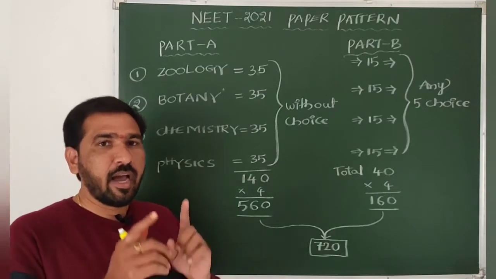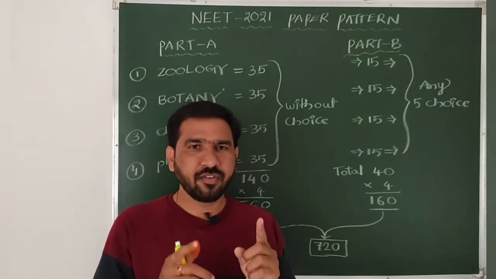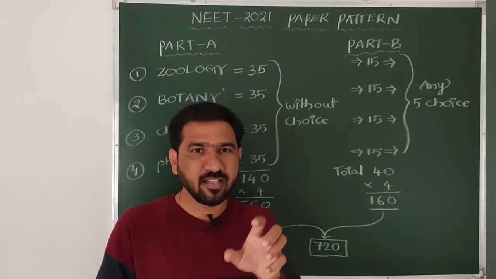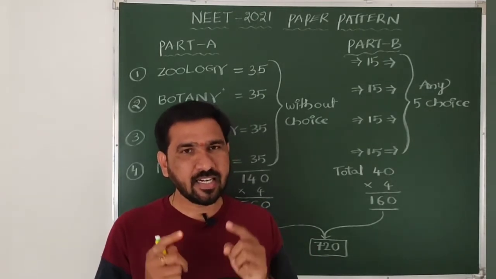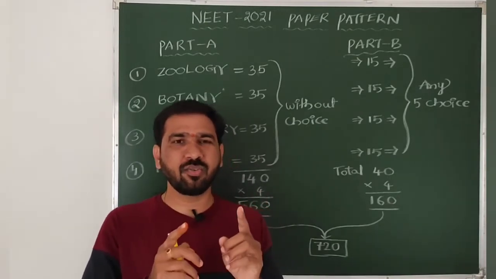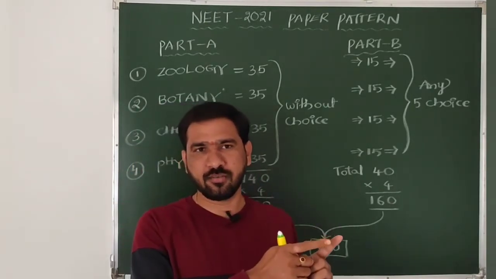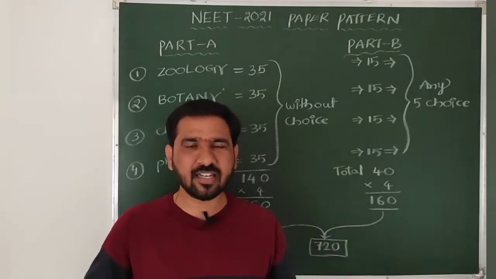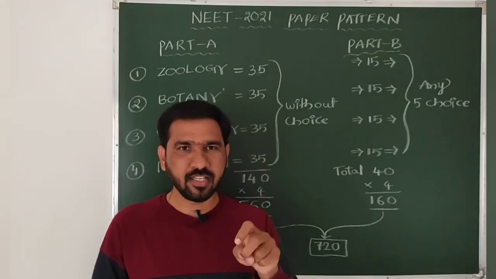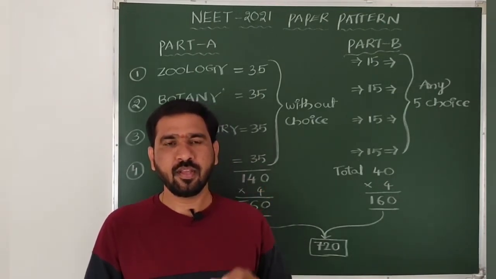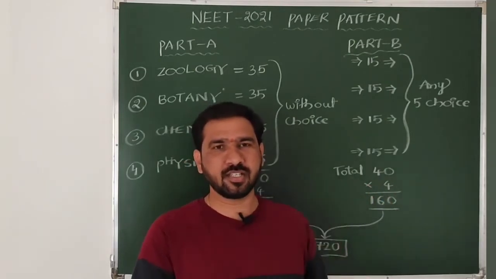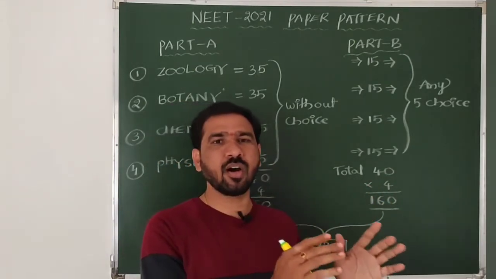Is it clear? And also remember, beta, first of all you should attempt the easiest questions, then easy questions, and at the end the hard questions. Don't waste your time on a hard question. First you should filter them into three categories: easiest, easy and hard. What type of question belongs to easy? What belongs to easiest? Which type of question belongs to the hard one?